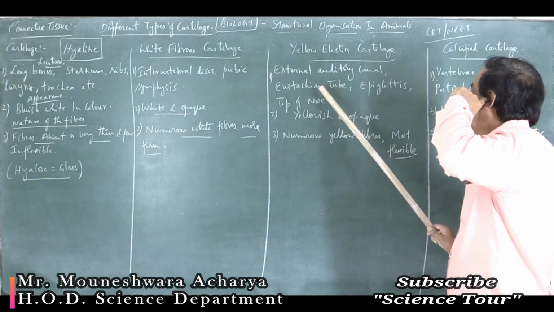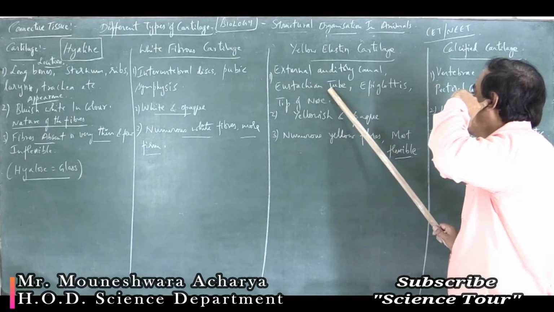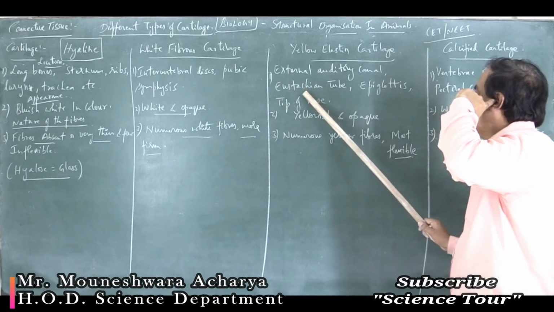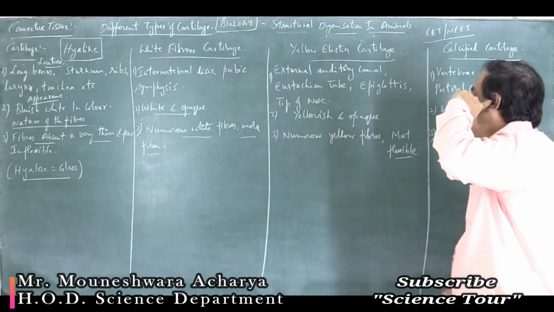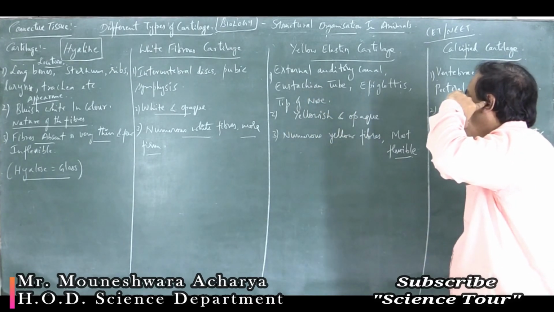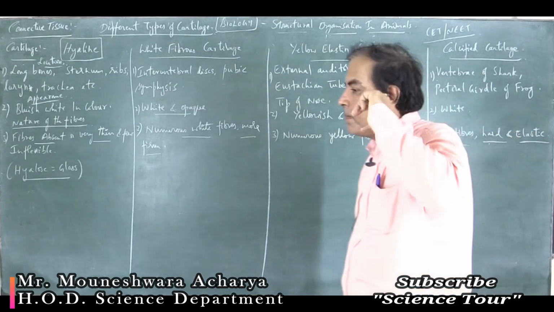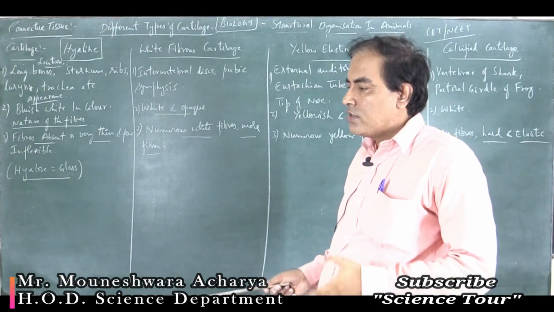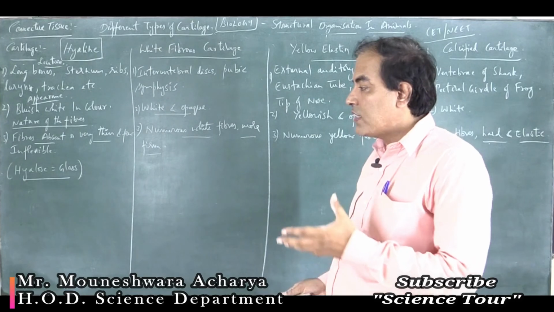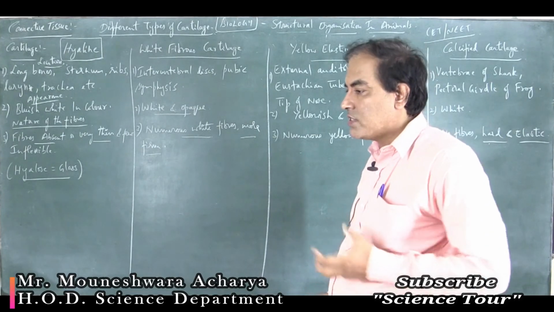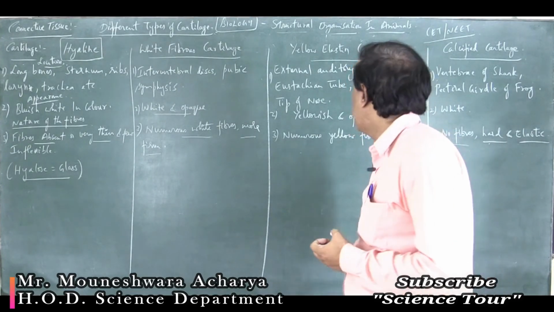There is cartilage there. Then inside there is the eustachian tube, which helps balance the sound signals and their frequency. That is the eustachian tube.